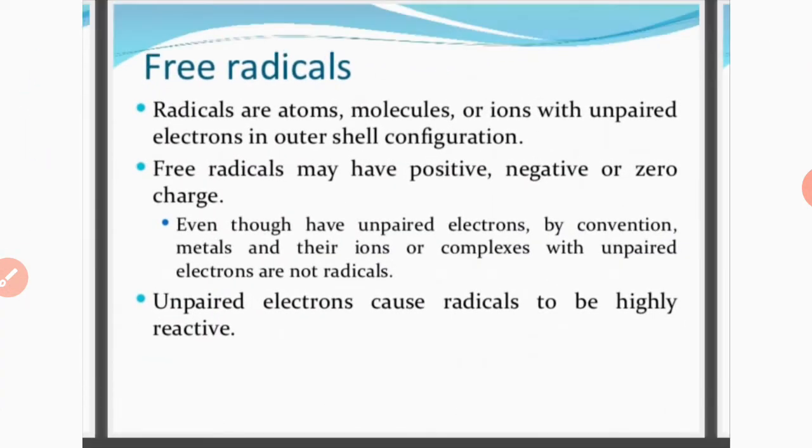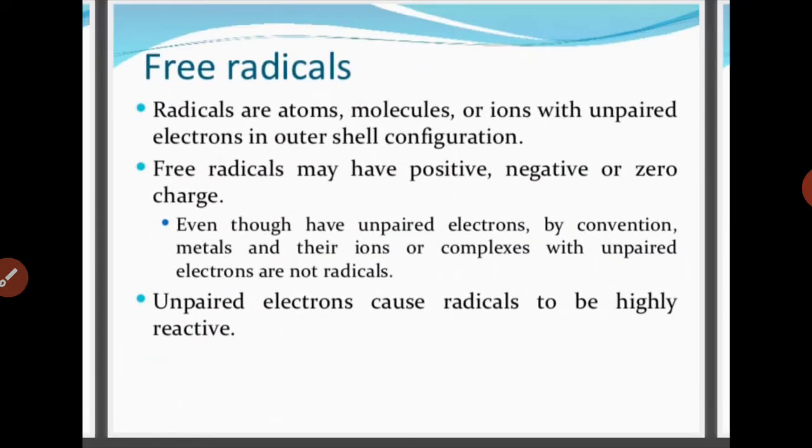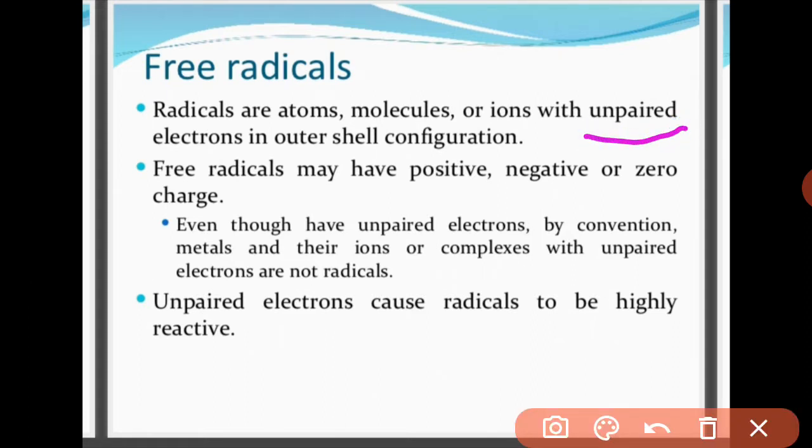Free radicals, or the radicals, are atoms, molecules or ions with unpaired electrons. You have to remember this thing, that they contain an unpaired electron, a single, alone electron in the outer shell configuration. A free radical can be positive, can be negative or zero charge. So it is not a possibility that every free radical will have a positive charge. No, depending upon the situation and the element which is having the free radical, they can be categorized into different charges.